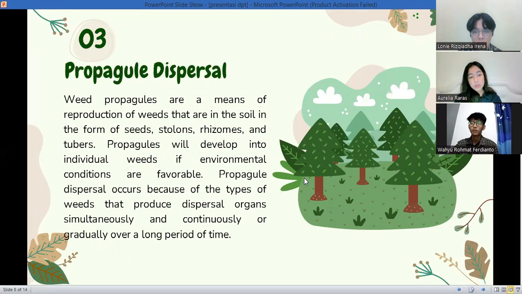Third, propagule dispersal. Weed propagules are a means of reproduction of weeds that are in the soil in the form of seeds, stolons, rhizomes, and tubers. Propagules will develop into individual weeds if environmental conditions are favorable. Propagule dispersal occurs because some types of weeds produce dispersal organs simultaneously and continuously, or gradually over a long period of time.